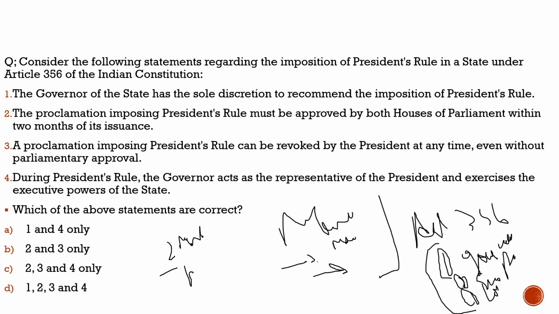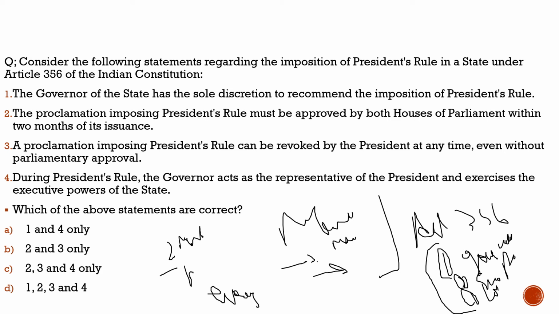So after the presidential rule is passed, what will happen? It should be kept in check. After every 6 months, it would be passed again by the Parliament.